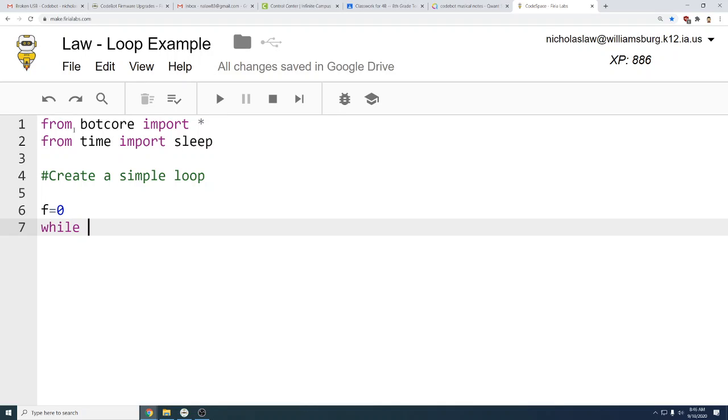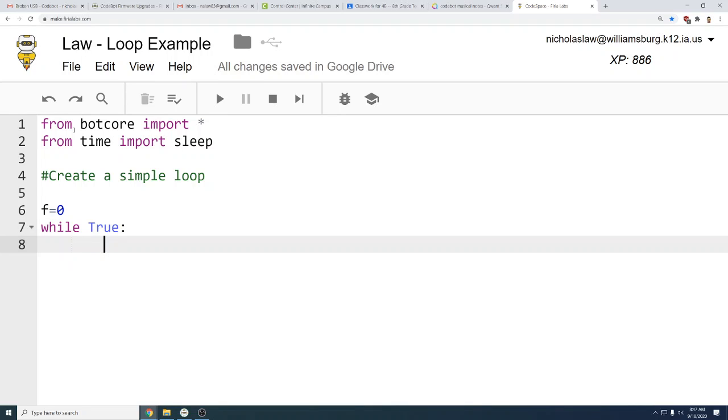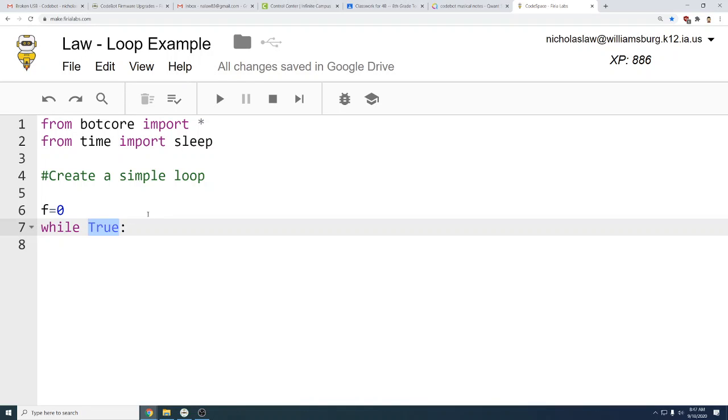While f is less than 6, give it a little space there, and then colon. Basically it says while true, some true statement, colon. So while true, it's going to do something here. Remember we have true or false. So while f is less than 6, which is a true statement right now because f is 0.